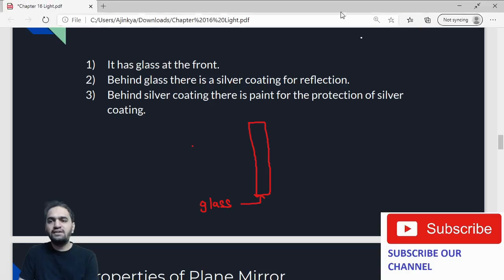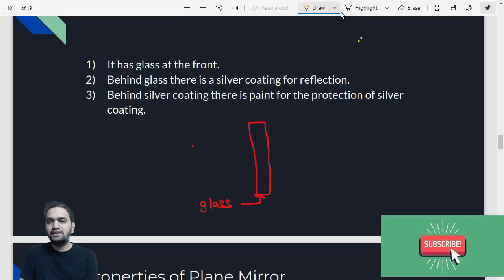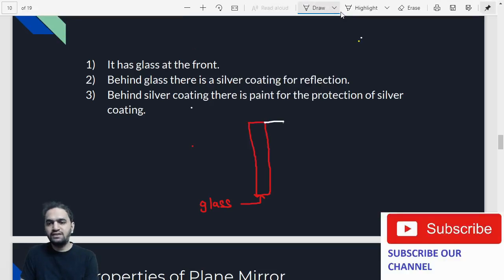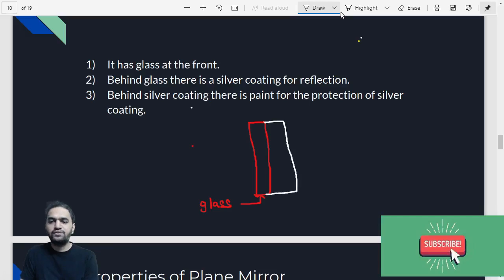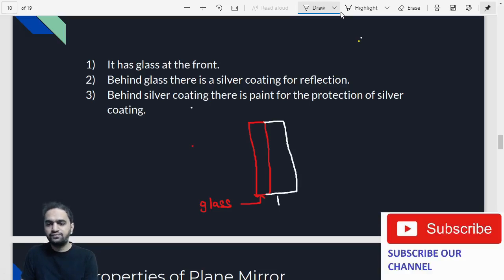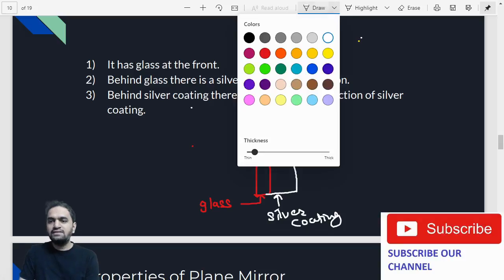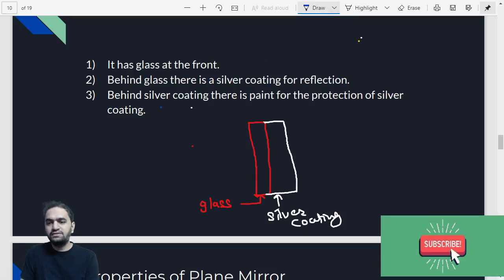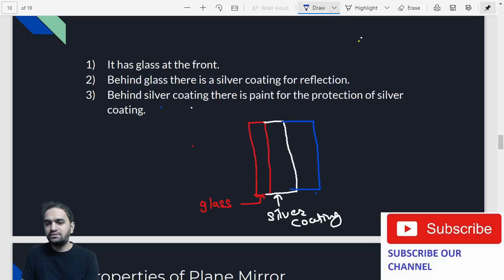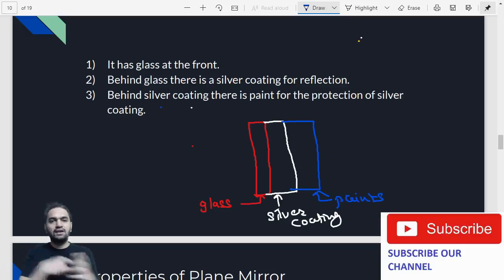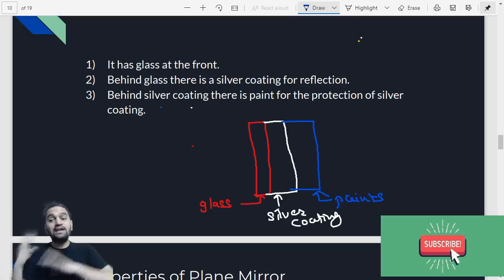What is your second layer? Let us talk about the second layer. Second layer is of silver coating. Okay, so this is silver coating. And there is a third layer that is for paints. So basically there are three layers: glass, then we have silver coating, and then we have paints.